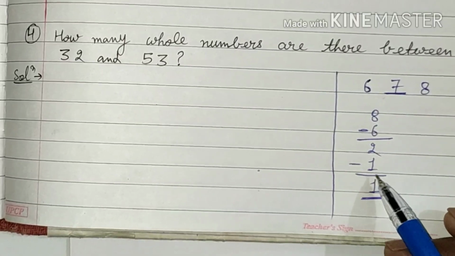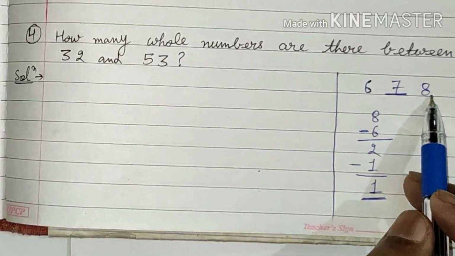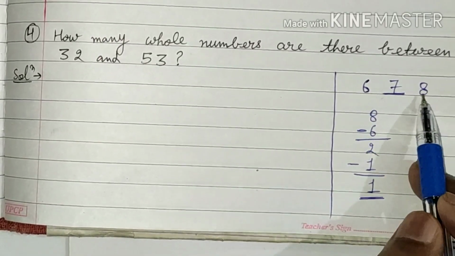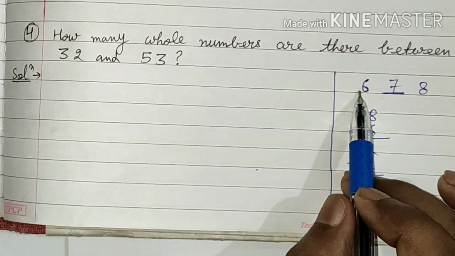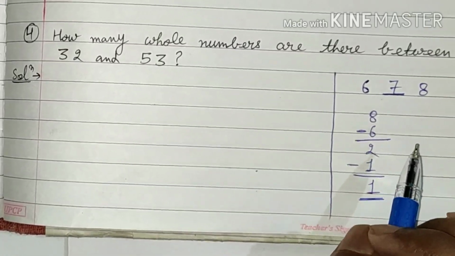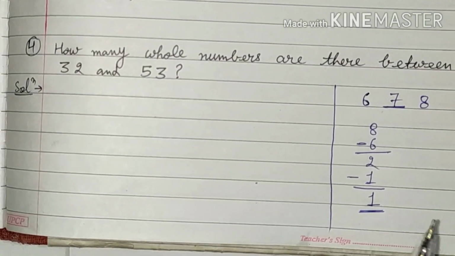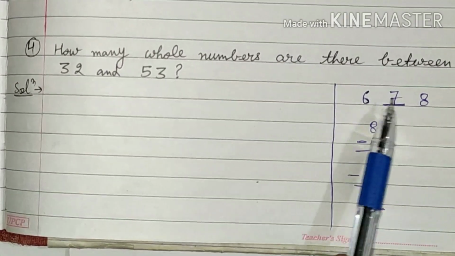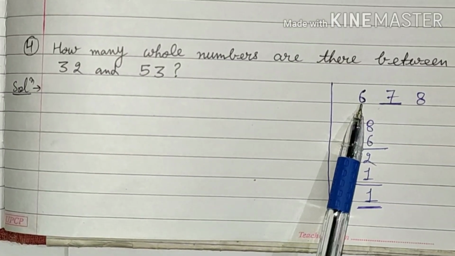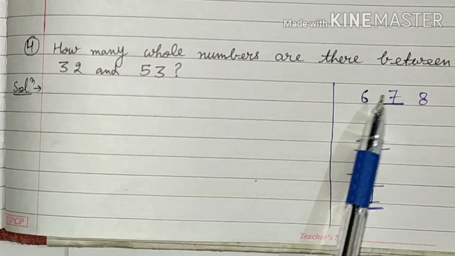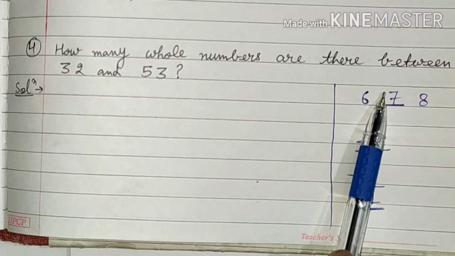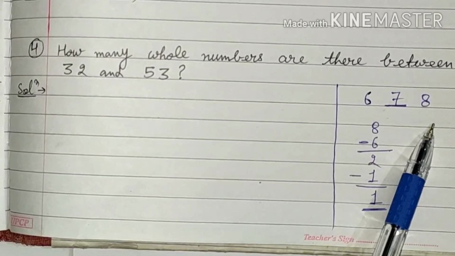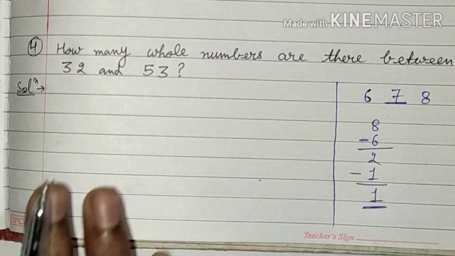So why are we subtracting 1 here? Because when we subtract 6 from 8, we are also counting this 6. But we have to take only those numbers which come between these two numbers. We don't have to consider 6 and 8. So the same procedure we will apply here.